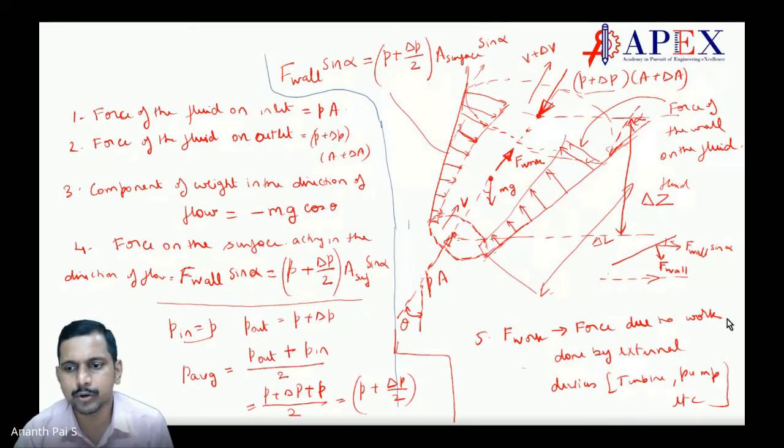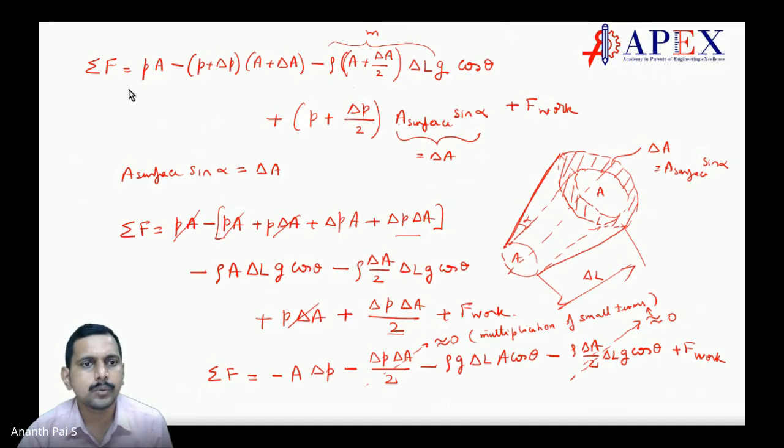Which is force due to work done by external devices like turbines, pump, etc. It may put additional force. So when all the forces are satisfied, you get P into A, P plus delta P into delta A. This is all algebra, just applying it here.